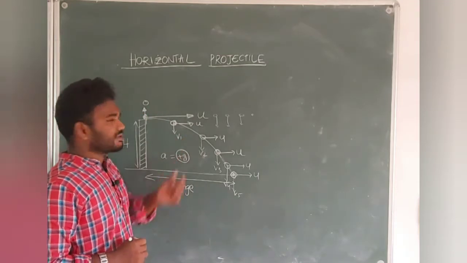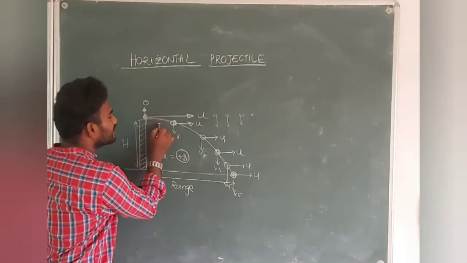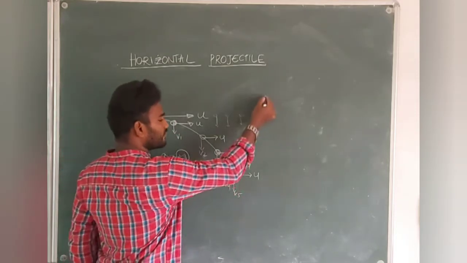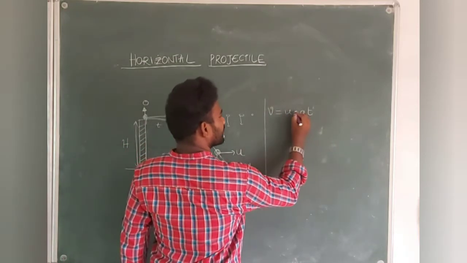Now, what is that velocity? Let me consider the time taken to reach from here to here is t, small t. Then what is the velocity v1? You know the formula very well. v = u + at is the first kinematics formula.